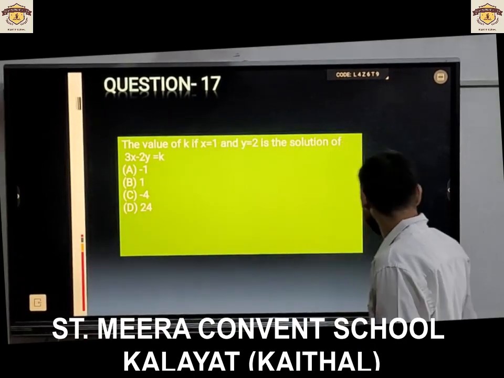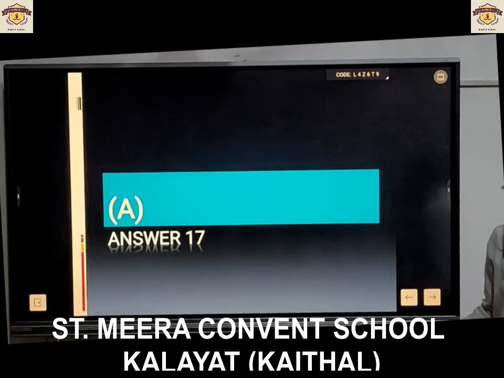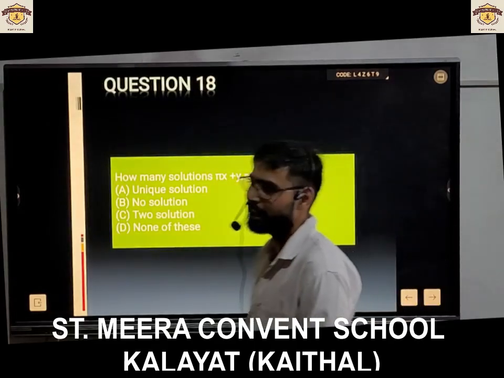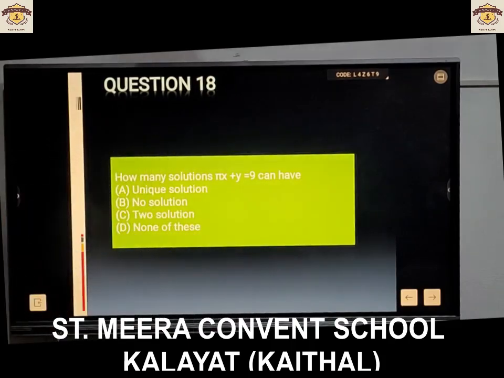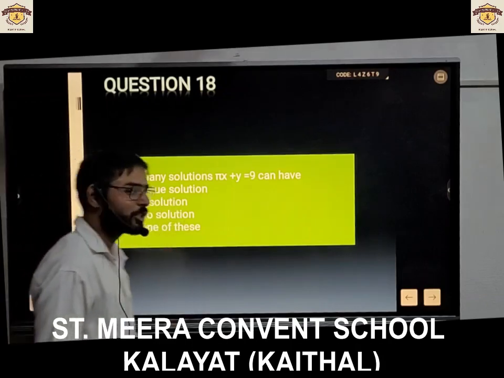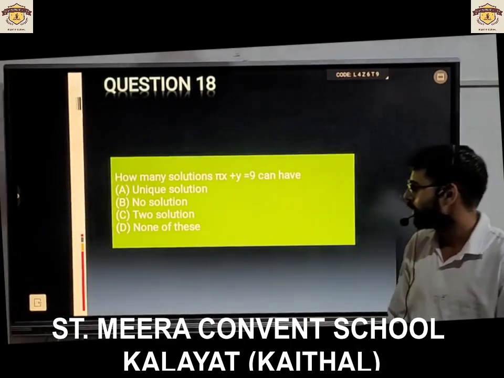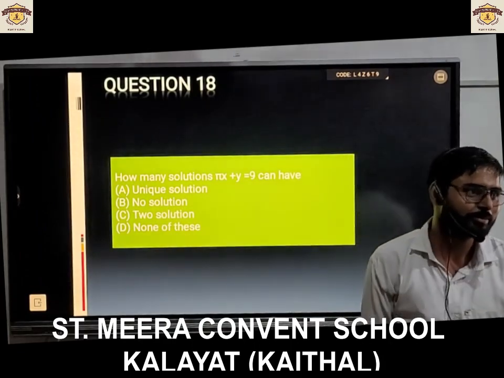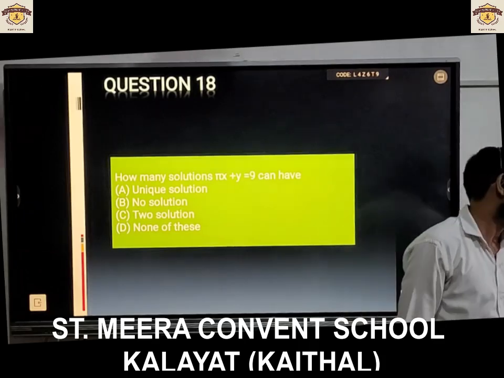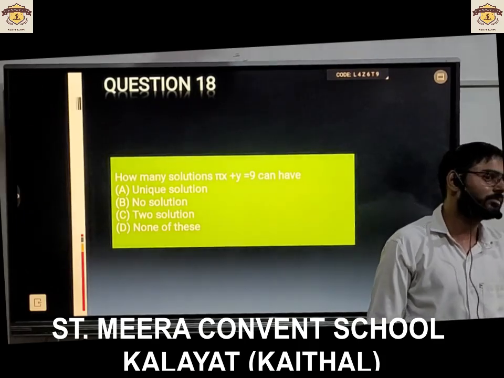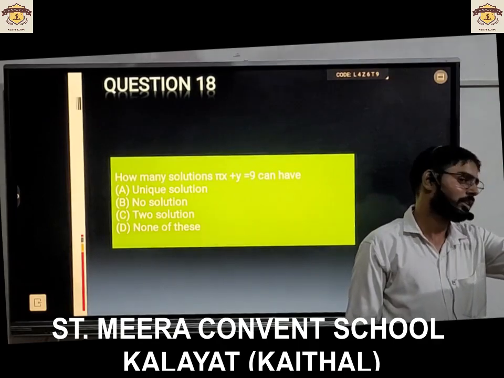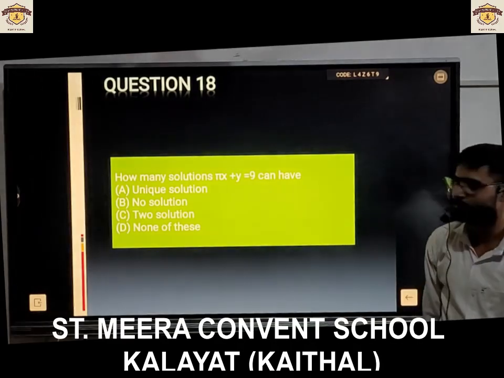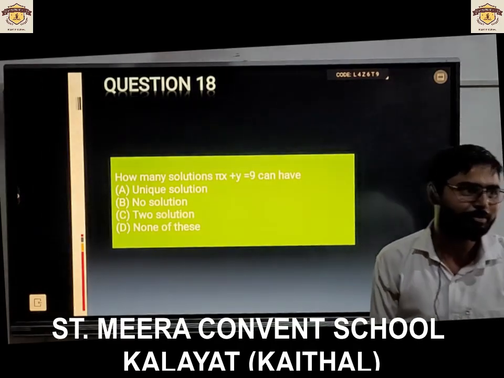Next question. This is the answer of question A. Next question is for you. How many solutions can this equation have? The equation is pi x plus y equals 9. Unique solution, no solution, two solutions, none of these. Third row, who? Samir. So no solution. No solution. Sit down, it's an incorrect option.